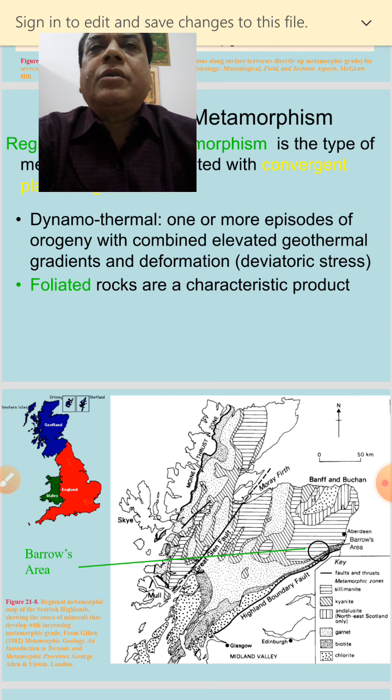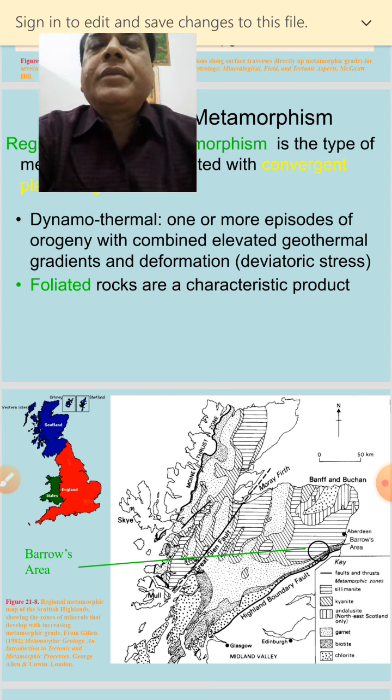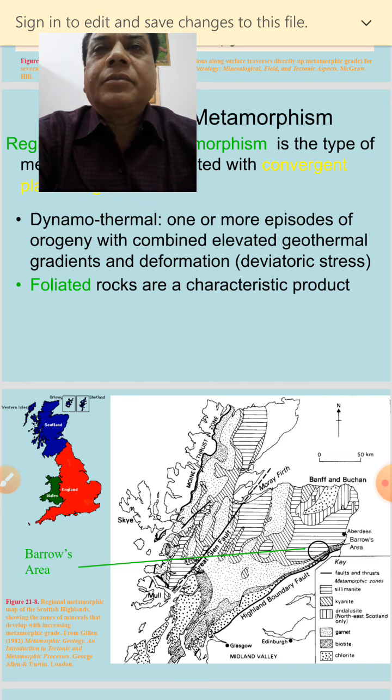Then burial metamorphism is a type of metamorphism mostly of regional extent which affects rocks deeply buried under sedimentary or volcanic pile and is typically not associated with deformation or magmatism. So burial metamorphism means they are not associated with deformation, but they are buried under sedimentary or volcanic pile. The resultant rocks are partially or completely recrystallized and generally lack schistosity. It commonly involves very low to medium metamorphic temperatures and low to medium pressure ratios.